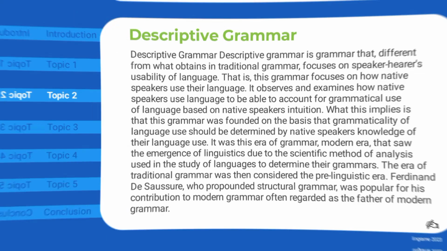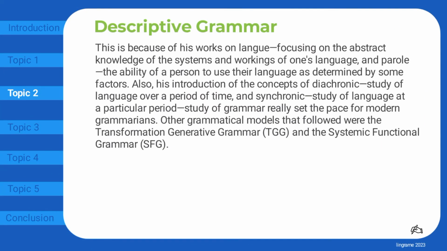This is because of his works on Langue, focusing on the abstract knowledge of the systems and workings of one's language, and Parole, the ability of a person to use their language as determined by some factors. Also, his introduction of the concepts of diachronic, study of language over a period of time, and synchronic, study of language at a particular period, really set the pace for modern grammarians. Other grammatical models that followed were the transformation generative grammar, TGG, and the systemic functional grammar, SFG.